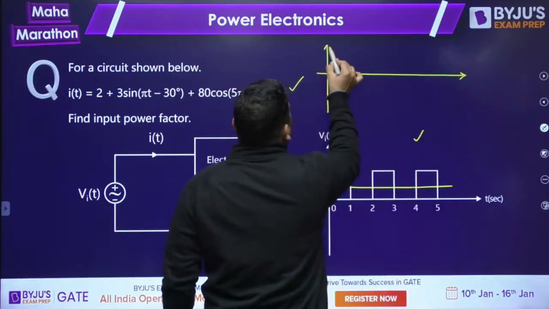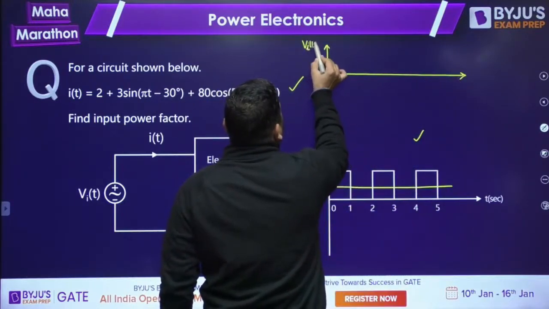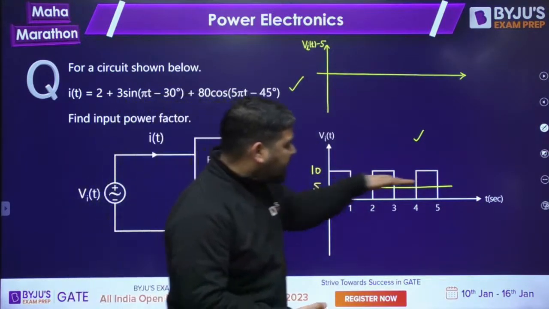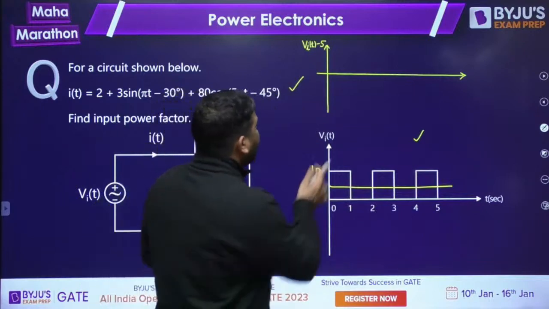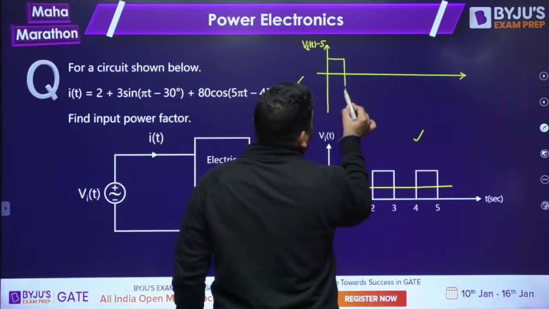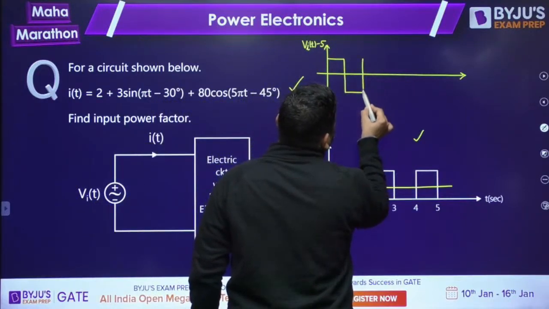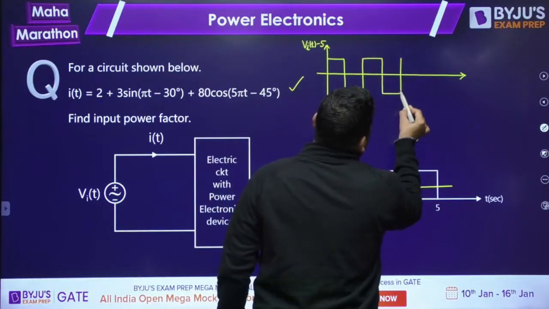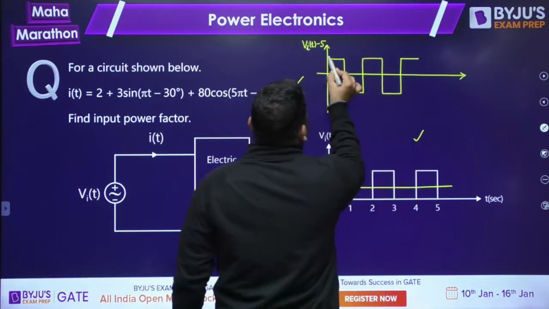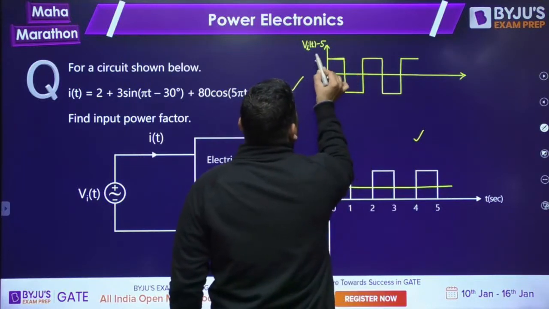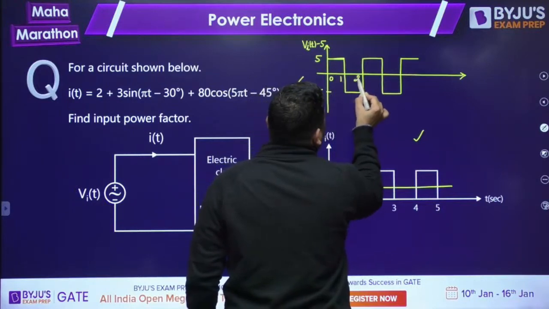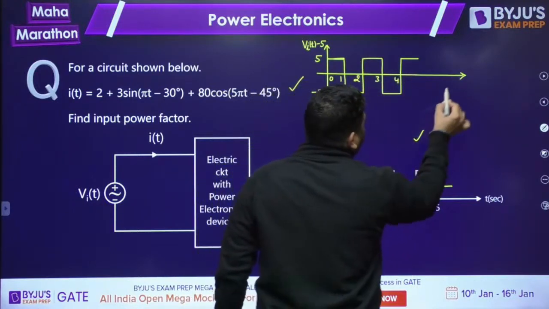v(t) minus 5. Whenever you have v(t), just subtract the DC component, v(t) minus 5. If I subtract the DC component in this wave, then the wave will look like this, between 5 and minus 5. Is it clear, guys? So this height will be 5 and this height is minus 5. This is 0, this is 1, this is 2, this is 3, 4.